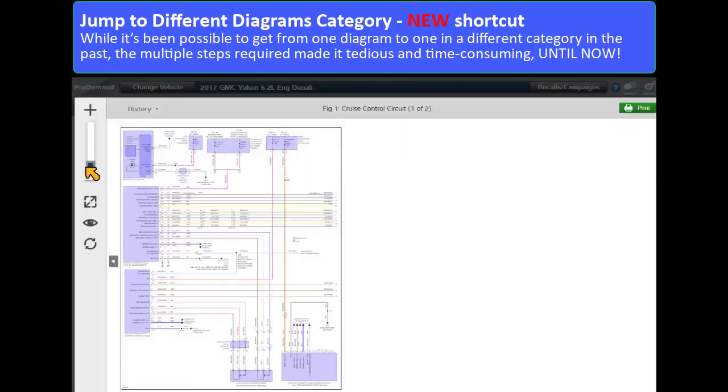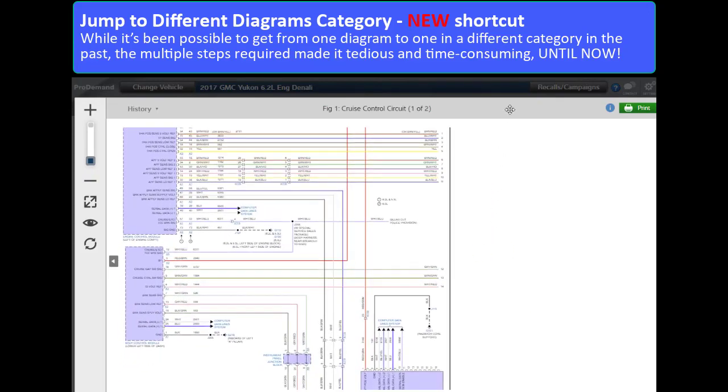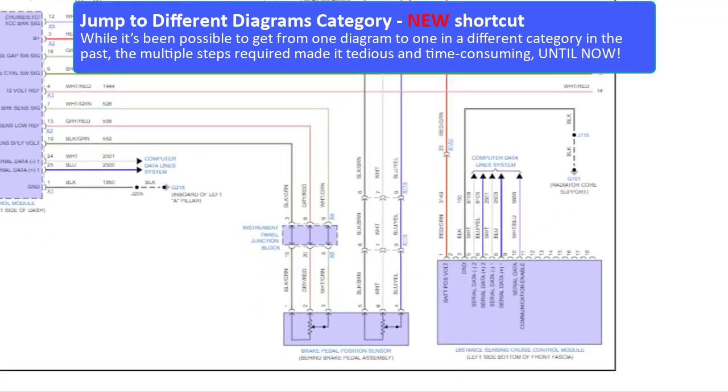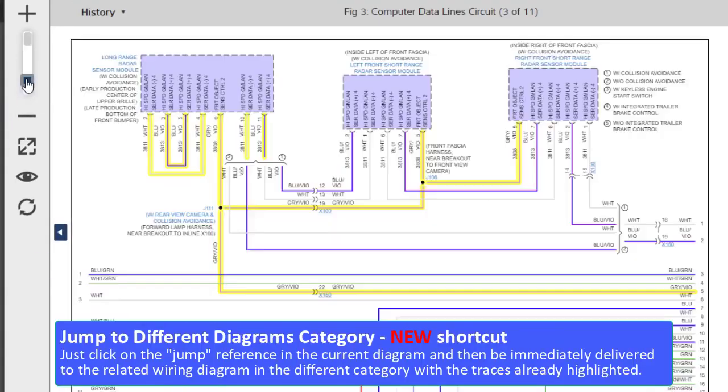New: shortcut. While it's been possible to get from one wiring diagram to another in a different category in the past, the multiple steps required made it tedious and time-consuming. Until now. Just click on the jump reference in the current wiring diagram and then be immediately delivered to the related wiring diagram in the different category with traces already highlighted.